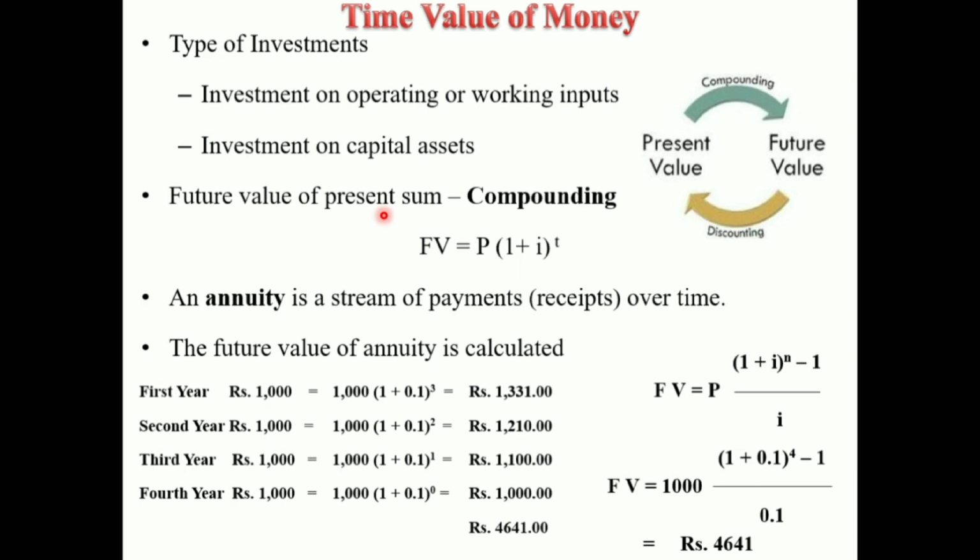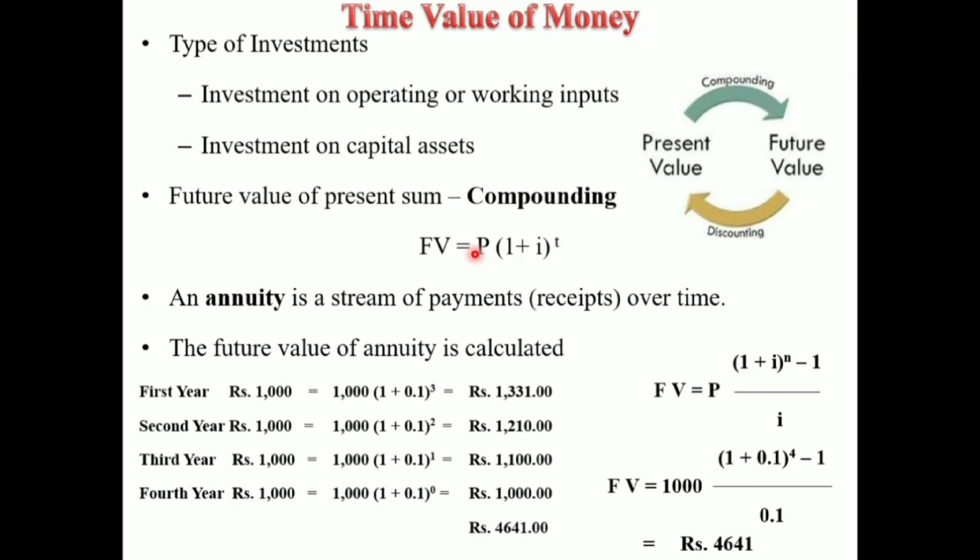In the compounding process, the interest is added to the principal at the end of each time period, which in turn earns interest. The future value of a present investment is calculated with the help of this formula: future value is equal to present value times (1 plus interest) raised to t. This is the formula for finding the future value of a present sum.